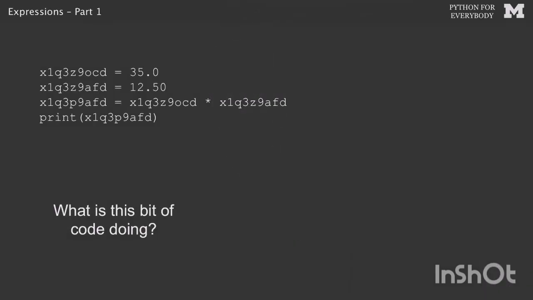So here is a little code. It's 4 lines of code. Start at the top. Run this line, and that says find a little piece of memory and label it that thing and stick 35 in it. Find a little piece of memory, label it that thing, stick 12 in it. Pull that first thing out and pull the second thing out, multiply them together and put them into yet a third variable. If you look at these things really closely, they're all unique and distinct, and you do have to look at them very closely. Then you print the third thing out.